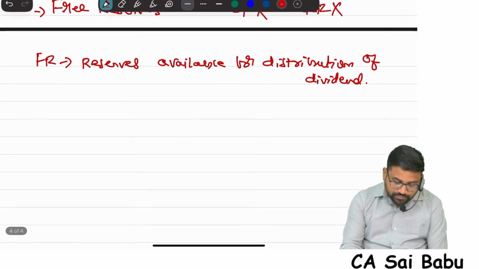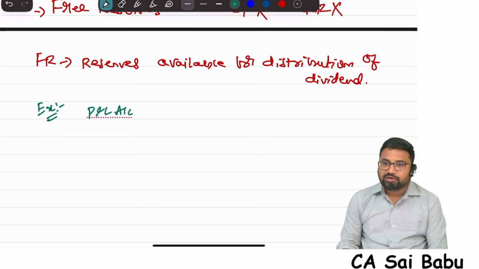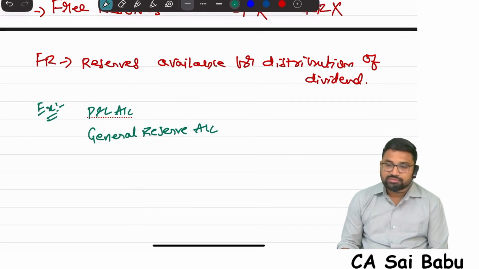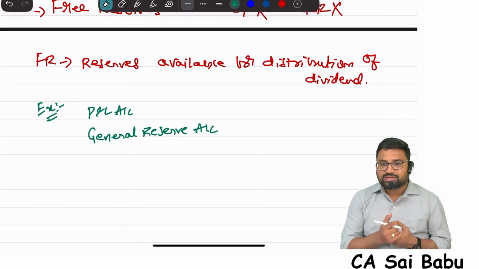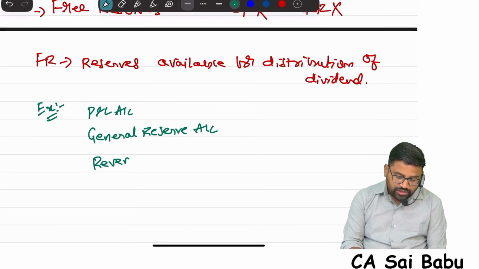The best example could be the P&L account balance. Any balance in the P&L account is a free reserve which can be used for any purpose. And also any balance in general reserve. Suppose in the balance sheet of a company you have seen one reserve called general reserve. The name itself says it's a general reserve which can be used for any purpose. Or sometimes you will see a reserve called revenue reserve, which is a free reserve.